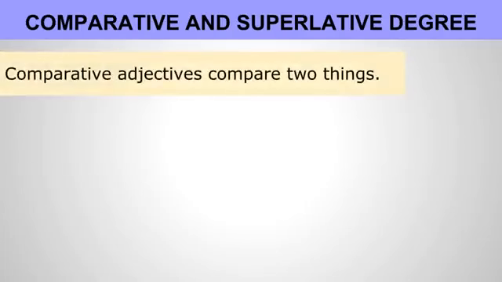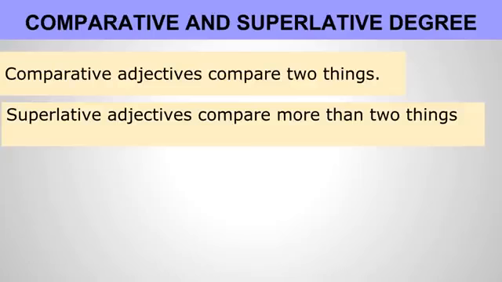So coming to comparative and superlative degree, it's called ism tafdeel. Comparative adjectives are used when we compare between two things, and superlatives are used when we compare more than two things. This is a simple rule for how we use comparatives and superlatives.